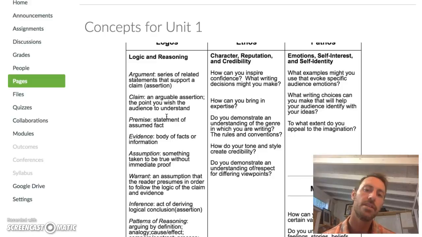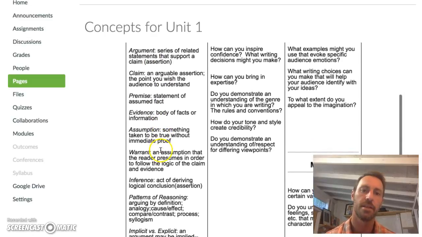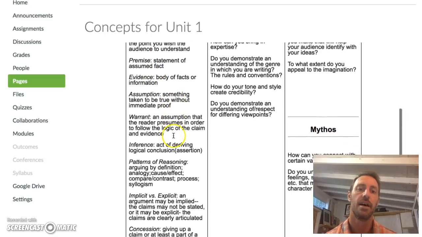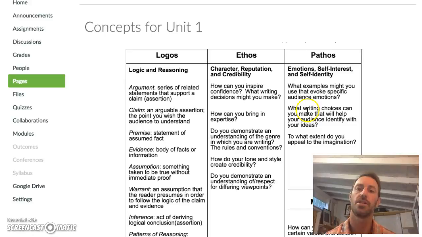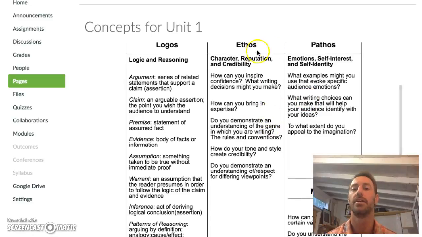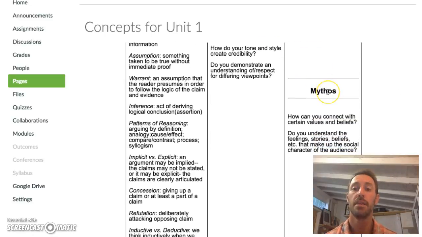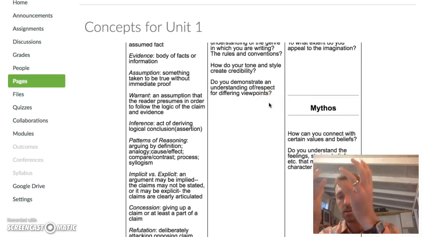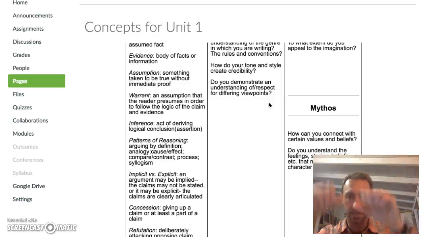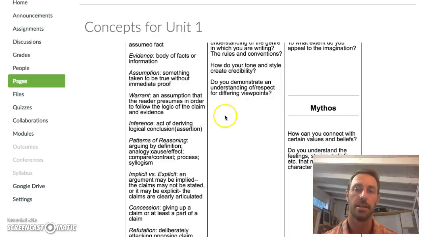and familiarize yourself with some of these concepts, right? The argument of a text, the claims and the premises, the evidence, the way the assumptions work. And I also ask you to take a look at some of the questions that I've put underneath the ethos, pathos, and mythos categories, because these are the concepts that we'll be incorporating as we both build our arguments and as we dissect the arguments that we'll be looking at in this first unit. I've also put up a link that provides more details should you need it.